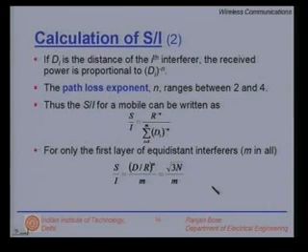This equation clearly gives a relationship between the signal to interference ratio and n, which determines the capacity. So, as n increases, the capacity decreases, but the signal to interference improves. So, I can trade off the signal to interference, which determines the quality of service, versus the capacity of the overall system.